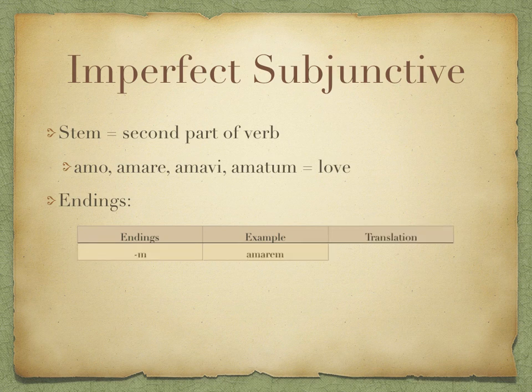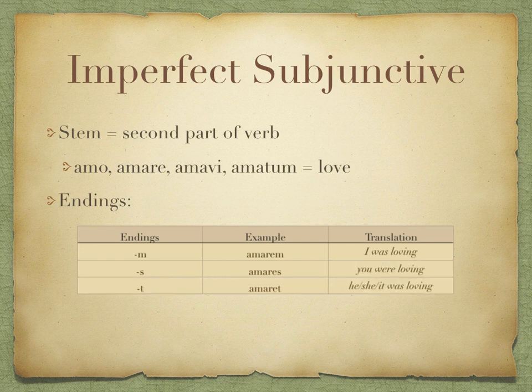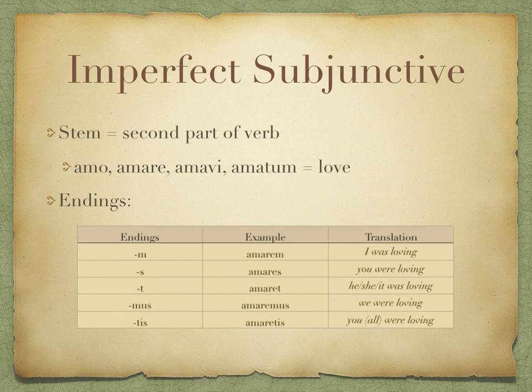So the endings are amarem, I was loving, amares, amaret, for he or she or it was loving, amaremus, we were loving, amaretis, you all were loving, and amarent, they all were loving. So again, this m, s, t, mus, tis, nt set of endings is very familiar, and you'll also notice that it's the same as the pluperfect subjunctive, except the pluperfect has that isse in front of it.